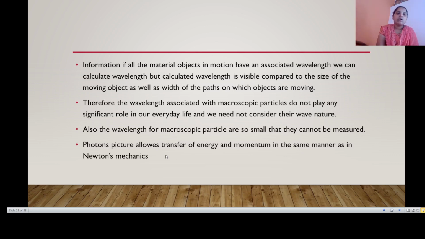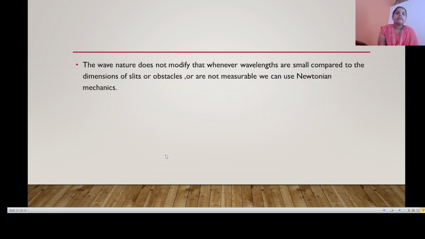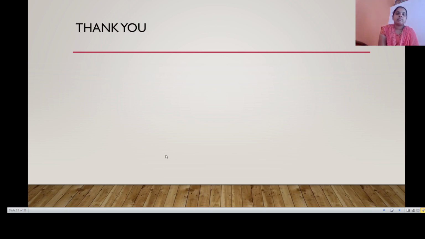The photon picture allows transfer of energy and momentum in the same manner as in Newton's mechanics. The wave nature does not modify that. Whenever wavelengths are small compared to the dimensions of a slit or obstacle, or are not measurable, we can use Newtonian mechanics.